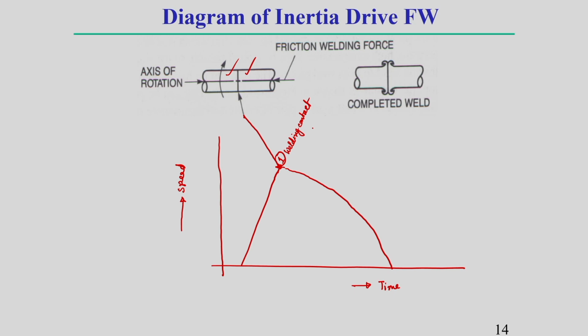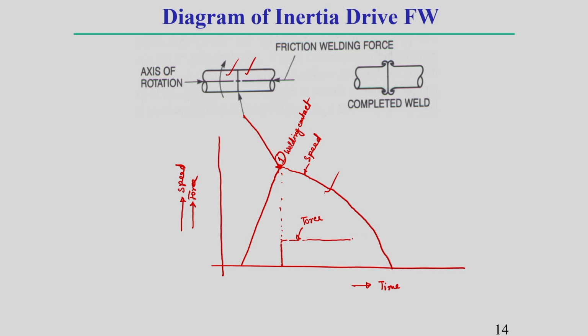How the force and other things vary, I am showing. At that time force is applied. Here you see at point 1 this force is applied, and it remains constant for a particular time. Due to this contact between the two workpieces, the flywheel speed gradually decreases. So, this is the speed of the flywheel, and this is the force, another one called the force diagram.